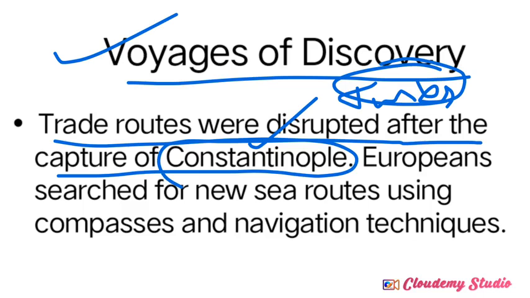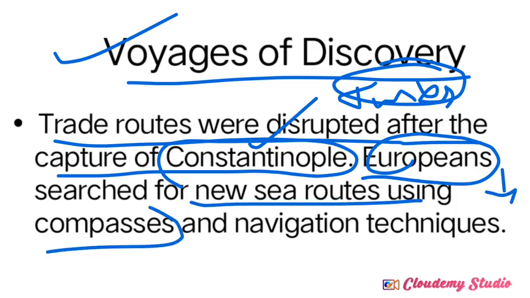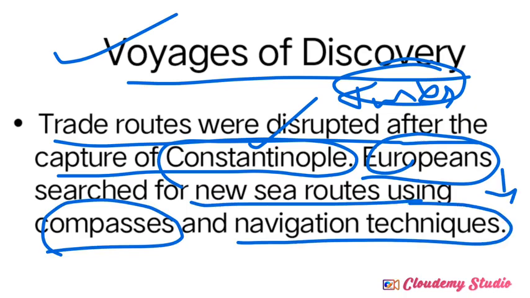So based on that blockage of the important trade routes, Europeans struggled a lot to have trading relationships with some other different countries. That's why Europeans started to find new sea routes by using the compass and navigation techniques.